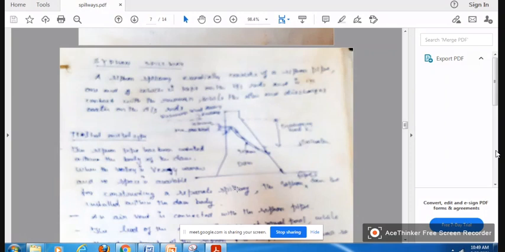This is another type of spillway, the siphon spillway. So this is the gravity dam. The spillway is like this, and the sluice is like this. Is the diagram okay?